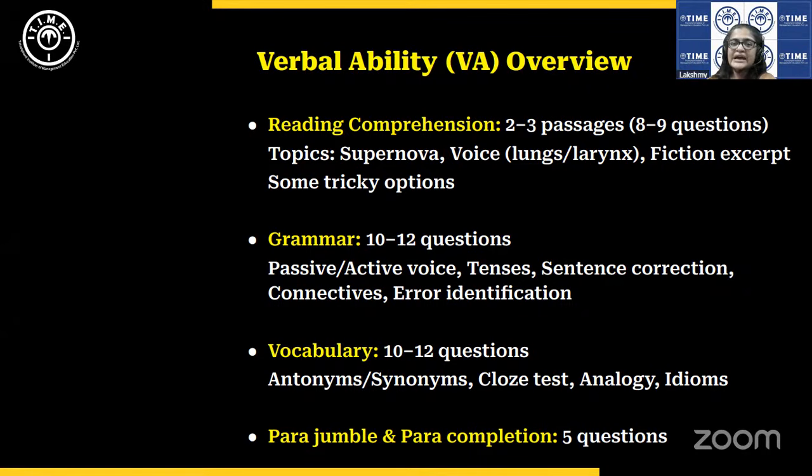Okay, and I would say a good student should have attempted at least 32 questions, if not around 32 questions would be a good attempt. Okay, so that is it from the verbal section.